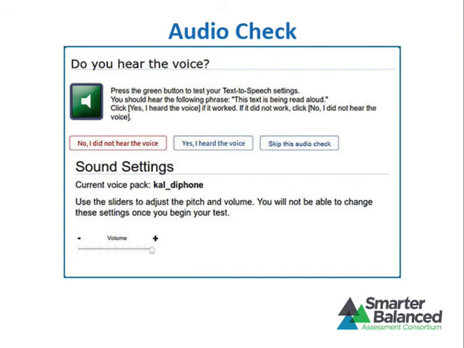If logging out, the student should close the secure browser and then work with the TA to adjust the computer's audio settings. The student can then reopen the secure browser and log in again. Students can also choose Skip this audio check if they do not need headphones for the test they are taking. If students experience audio problems after they have begun testing, they will need to pause the test and work with the test administrator to adjust the audio settings.